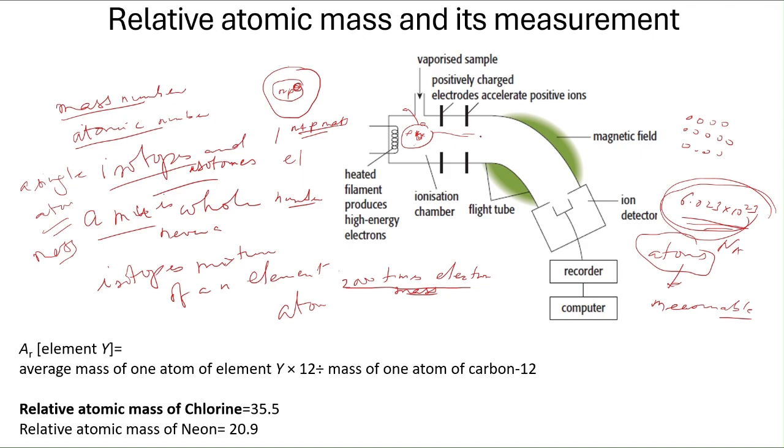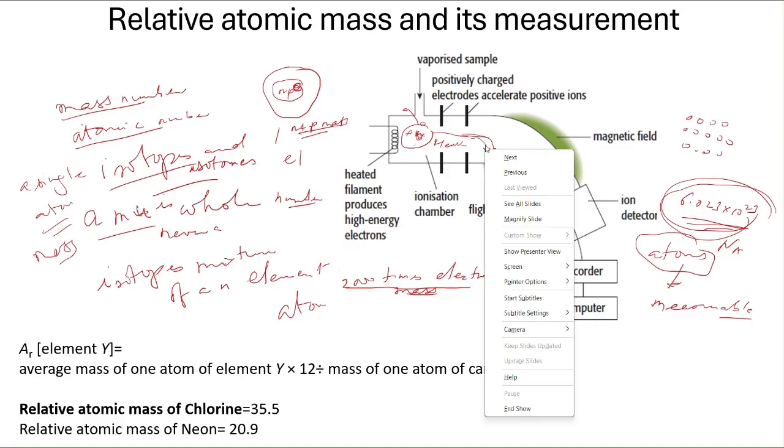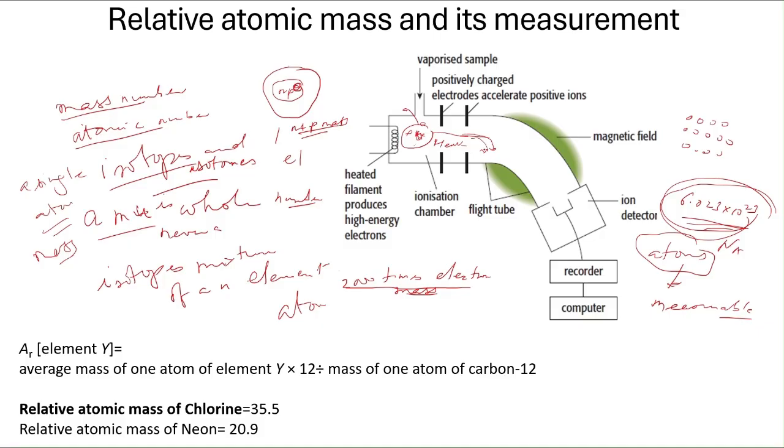So it accelerates, and you apply a magnetic field, it will deviate. So if it is a heavier atom, it will deflect sooner, okay. If it is lighter metal, it will go further away. So that relative value gives you the relative atomic mass.